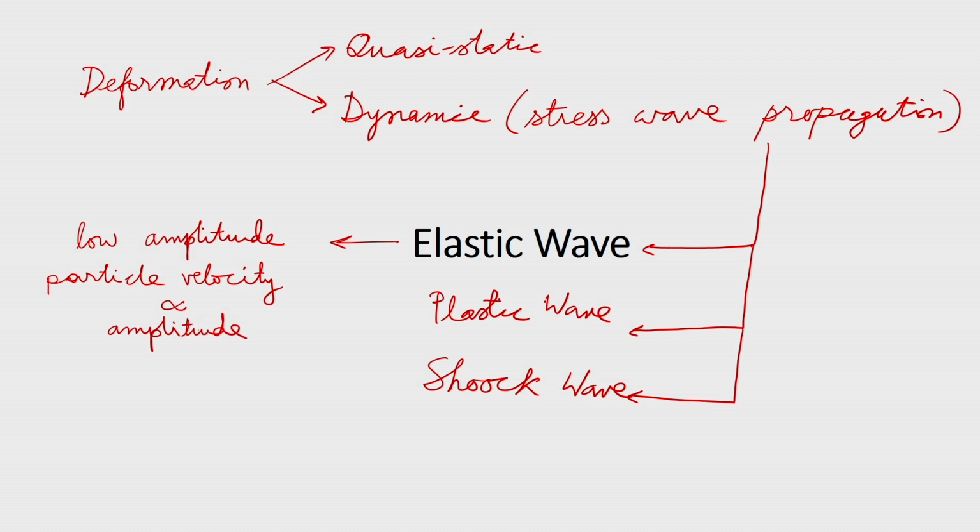The material particles in a body oscillate about their equilibrium position.